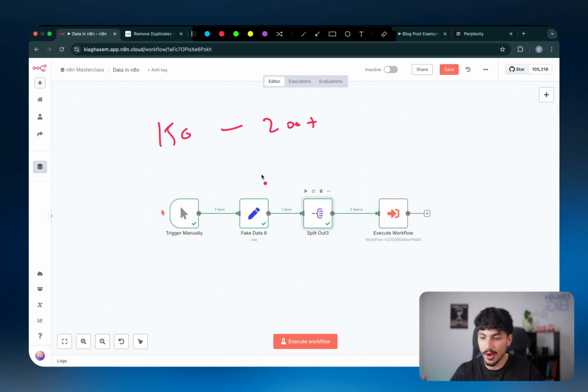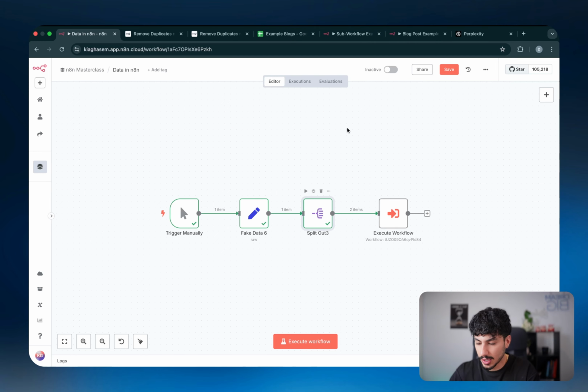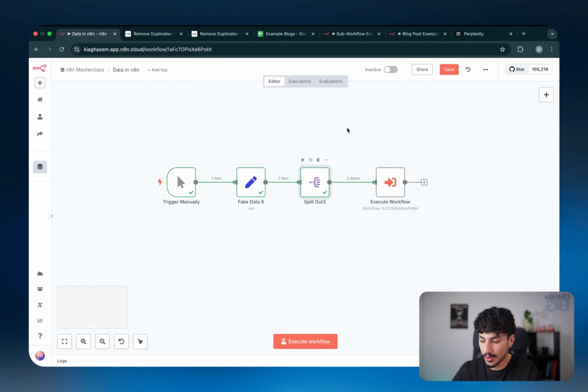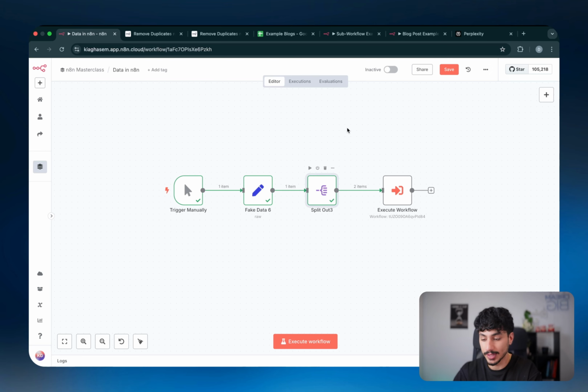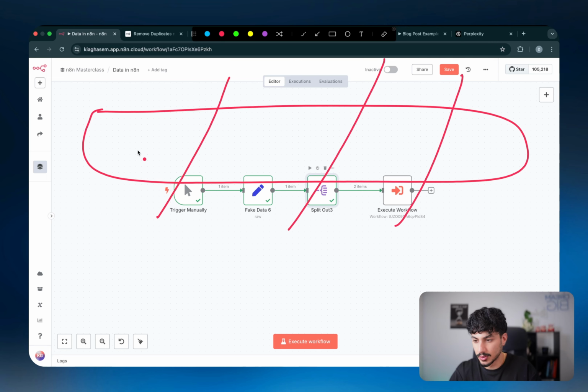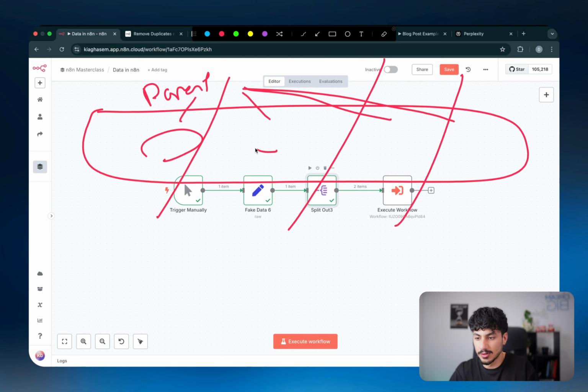Now, on n8n, if I were to connect 150 nodes, I can guarantee you that it will literally become so laggy that it will take me an hour to build out one specific node. It's going to move like a literal snail. And so to avoid having it be so laggy, what you'd probably end up doing is you'd have this really big flow separated into multiple flows. So you'd have the parent flow, and then the parent flow would call on these little sub flows so you can divide the nodes in between them.